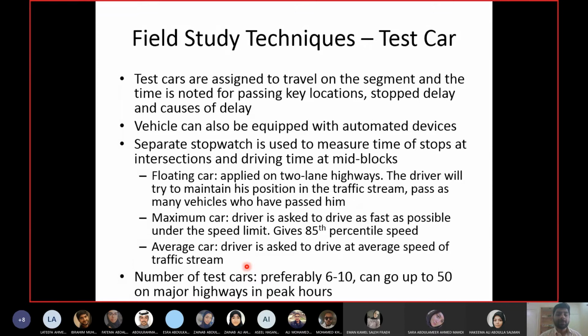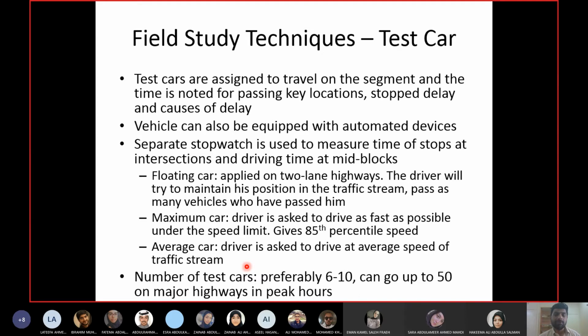So if you are applying the test car technique, you want, let's say, 50 observations. I'm taking a very low number, 50 observations. For 50 observations, you should have 50 test cars with observers and drivers. So you will have 100 people and 50 test cars.